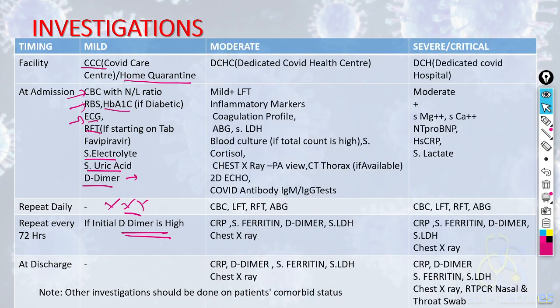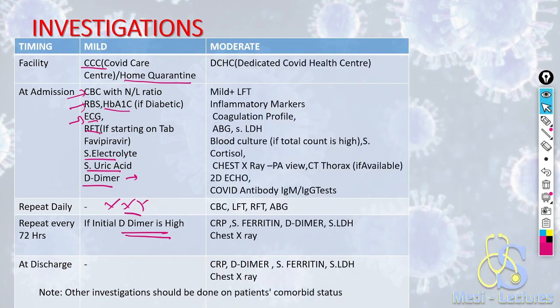Now, in the second case, let's take a 35-year-old female with a history of bronchial asthma, SpO2 92% and respiratory rate of 28. She will be admitted to DCHC, that is Dedicated COVID Health Center. At the time of admission, along with all the investigations we sent in the mild case like CBC, RBS, HbA1c if diabetic, ECG, RFT, serum electrolytes, uric acid, we will also send LFT.